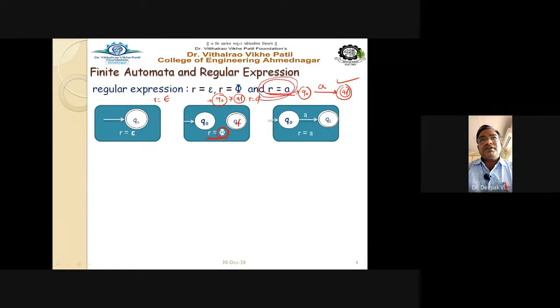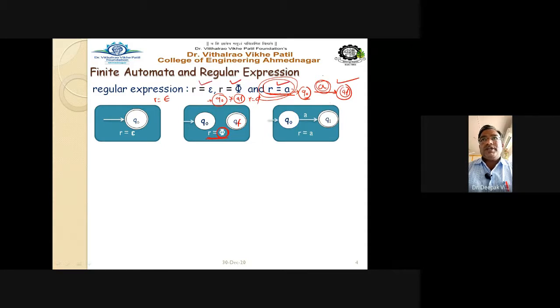So remember this thing, for a regular expression of the type A, because A is one regular expression. A is a regular expression, and I have to draw the finite automata for this. So two states will be there, Q0. And see here, there are no limitations on the number of states. How many states can I take here? There is no transition limit, but we have to apply the logic here. So Q0 on input A goes to QF, the final state, or it may go to Q1 state, right?